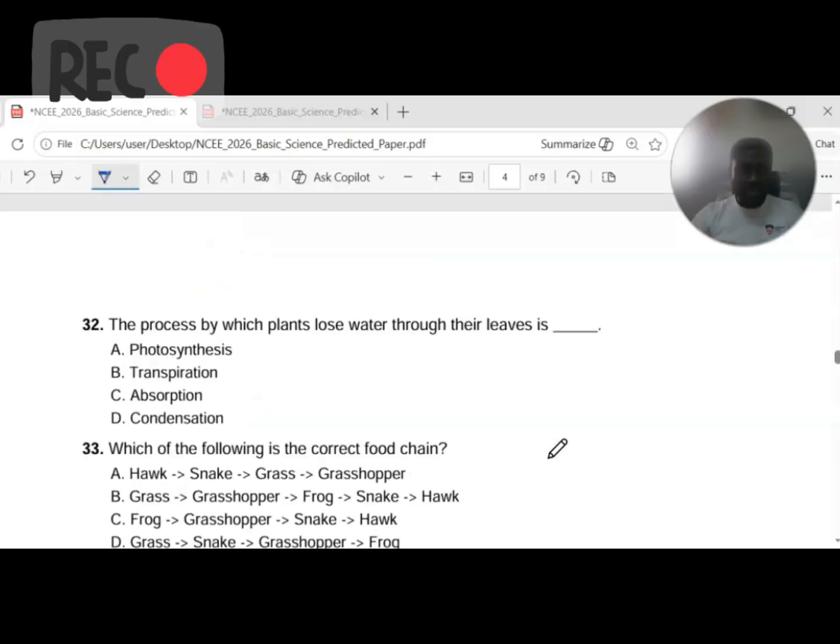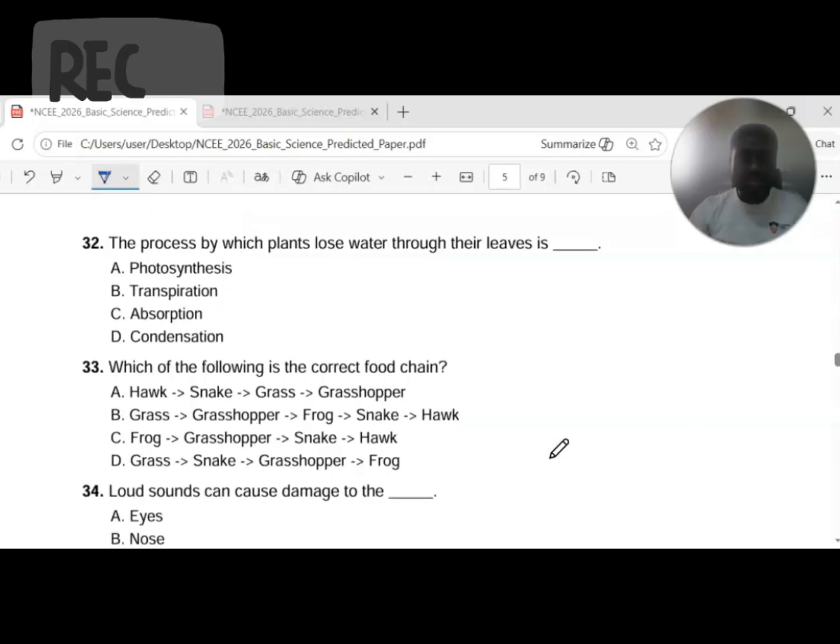Question 32 reads, the process by which plants lose water through their leaves is dash. I explained this in my illustration earlier when I was talking about transpiration and other processes in the environment. So A, photosynthesis is not the answer here. This is how plants, particularly green plants, manufacture their own food using sunlight and other inorganic materials. Transpiration is the correct answer here. But let me still analyze.